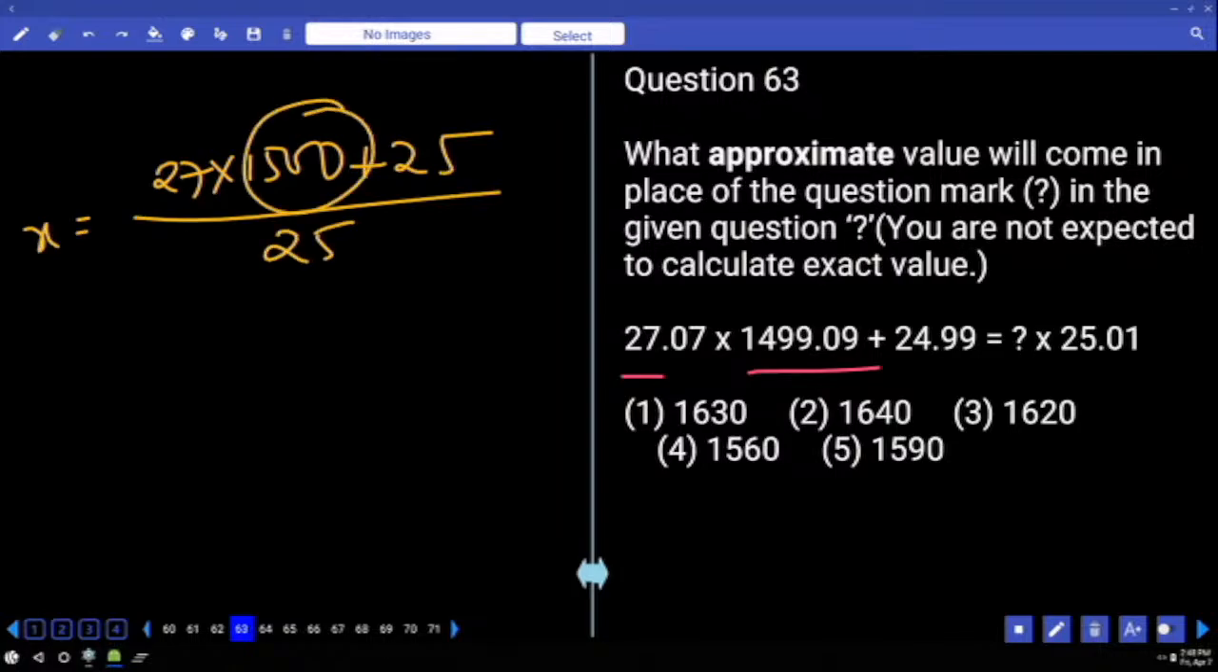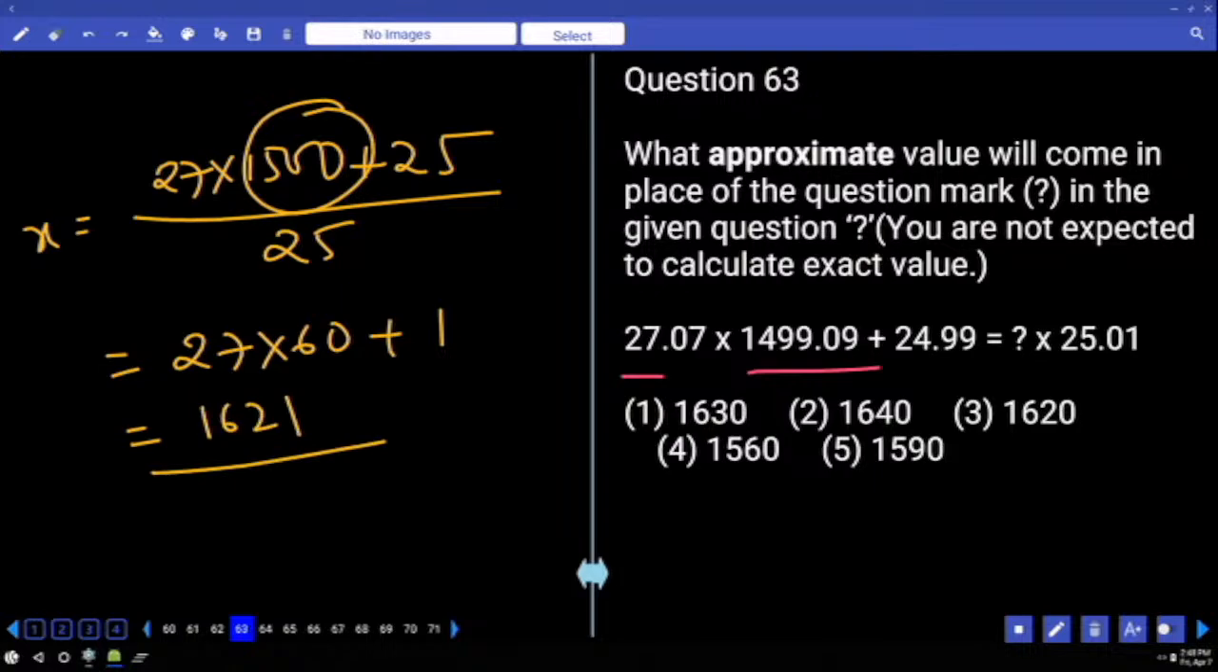So in 1500, forget about last 0. In 150, how many 25 will be? Then we have 0. It's 27, 60 times only. Plus 1. 25 by 25. 20 into 6, 120. 6 into 7, 42. To be frank, it is 1621. Approximate 1625.